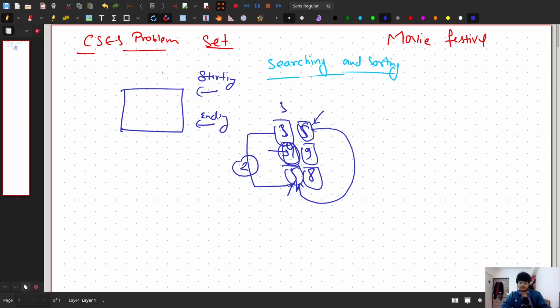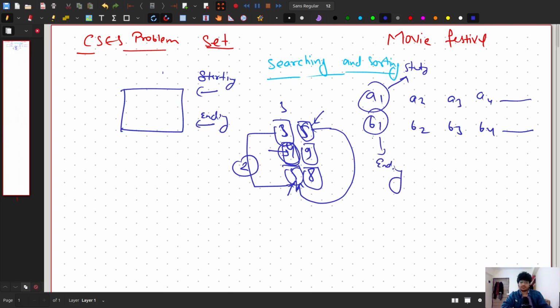Let's first see this in mathematical terms. Let's say we have been given a1, b1, a2, b2, a3, b3, a4, b4, and similarly like this, right? Where a1 is your starting point and b1 is the ending of your first movie, right? Okay. So I know my movie is going to end at b1. So what I'm claiming is that any movie which is starting after this b1 is a movie we can watch. So we are saying any ai which is greater than or equal to b1, I'm claiming that movie is watchable, right?